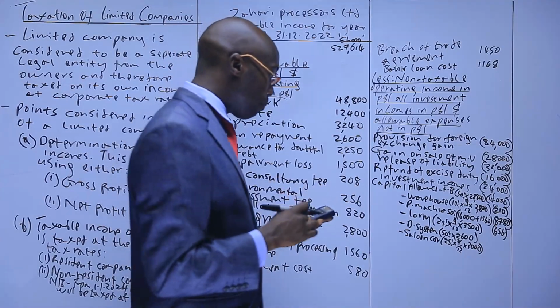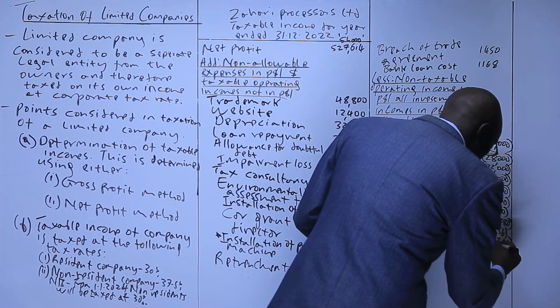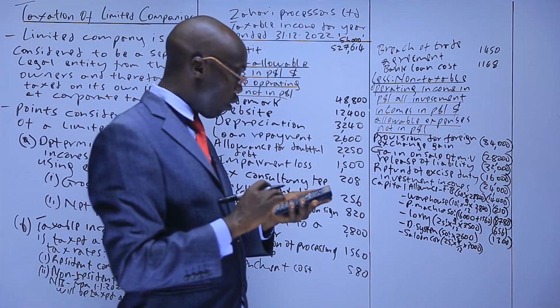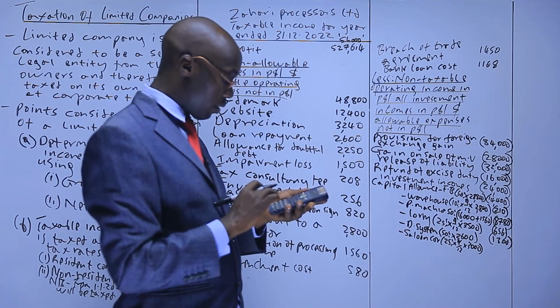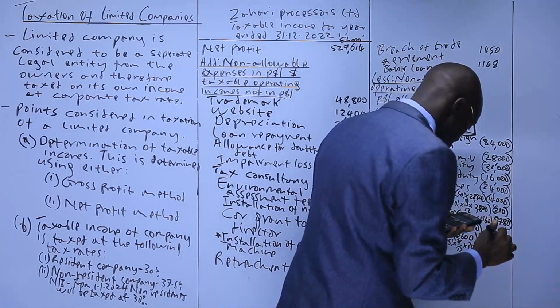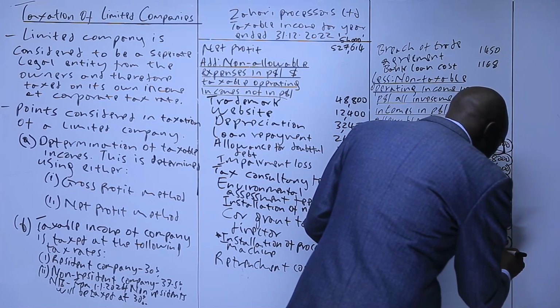Then the other one is 50% of 2600, that will be 1300. Then 25% of 9 over 12 times 3 million, which gives us 562.5. So we round off to whole numbers, 563.